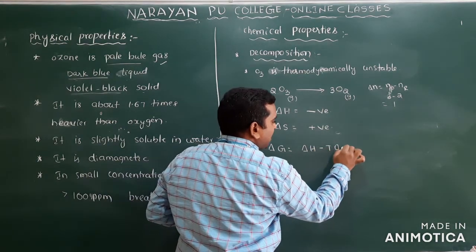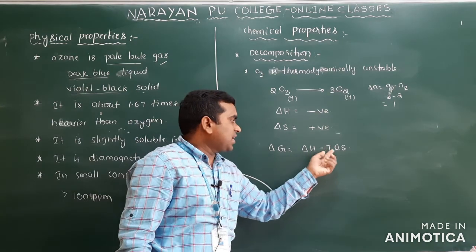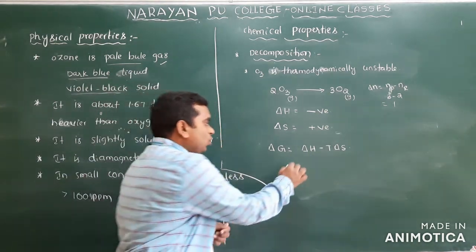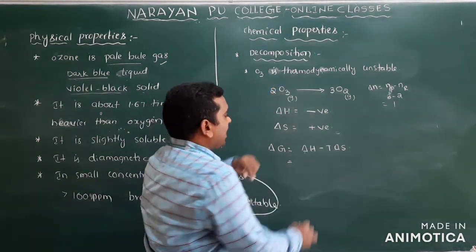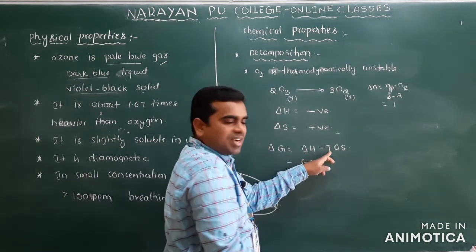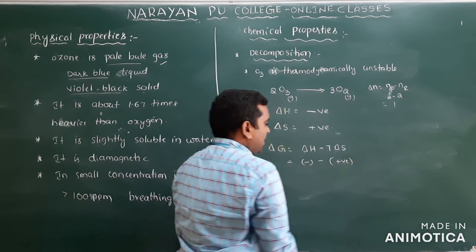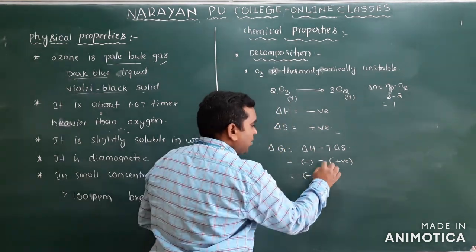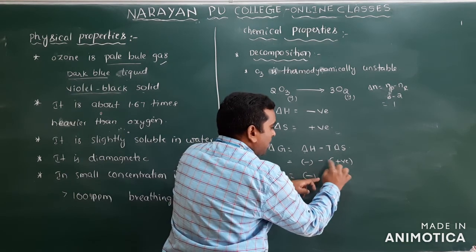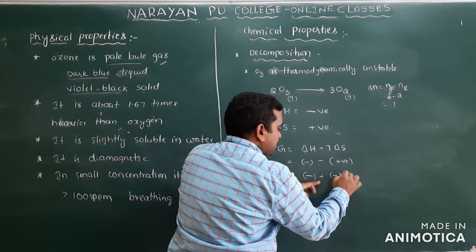Now we know that according to the Gibbs free energy, delta G is equal to delta H minus T delta S. Clear? What is the delta H here? Delta H is negative. T is constant here. Delta S is positive. Now what will happen here? Negative, and I will write here minus of minus, minus of minus is minus. Clear?